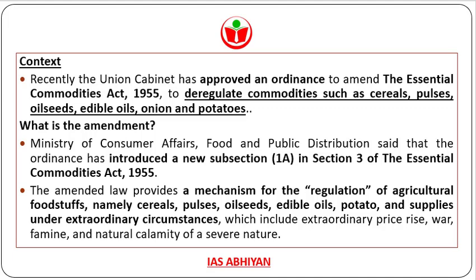So recently, the Union Cabinet has approved an ordinance to amend the Essential Commodities Act to deregulate commodities such as cereals, pulses, oils, edible oils, onion and potatoes. It has introduced a new subsection 1A in section 3 of the Essential Commodities Act 1955.